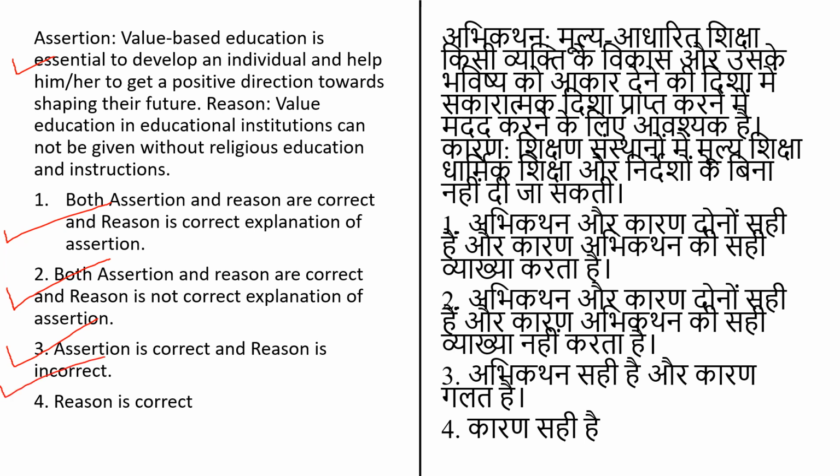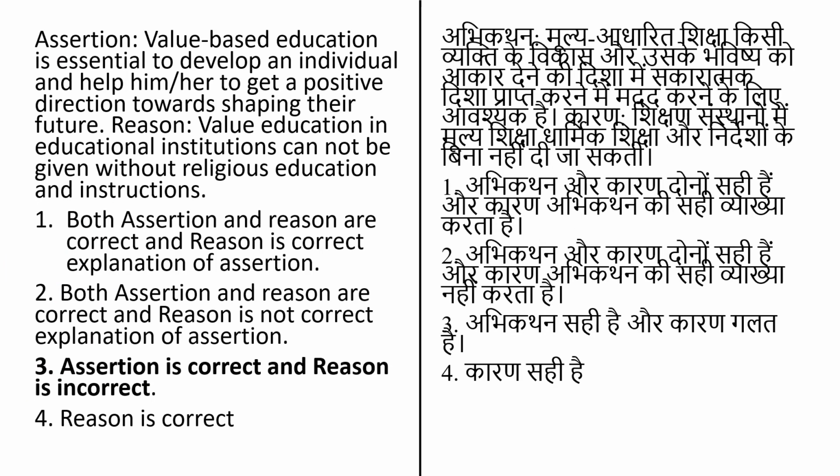Here value education can be imparted without involving religious education. That means the reason will not be correct here, because in the reason we are saying that value education in an educational institution cannot be given without religious education, but in actual fact value education can be given without religious education. There is no need to involve religious education here. As per Article 28 of the Constitution, no religious instruction shall be provided at any educational institution wholly maintained out of state funds.